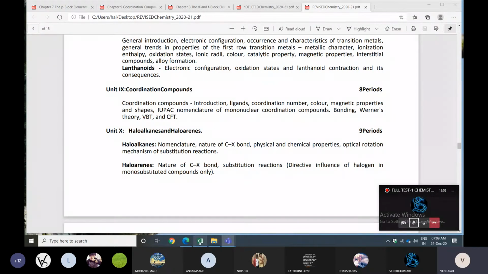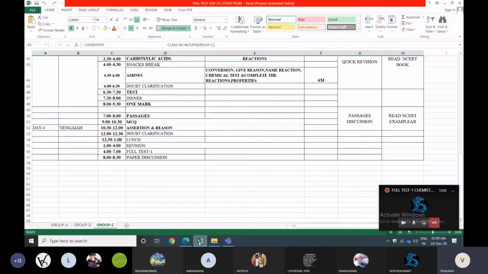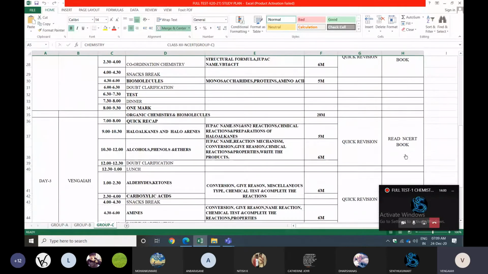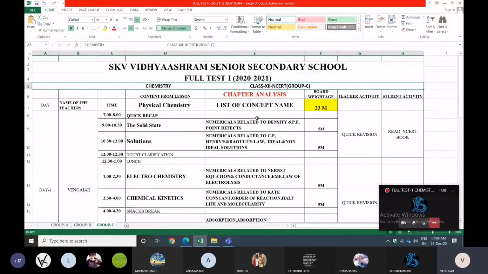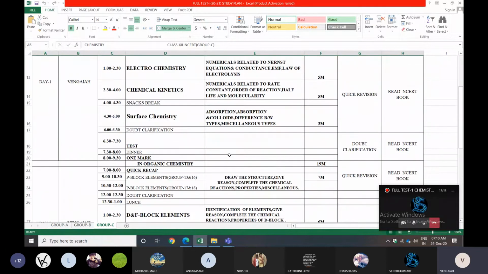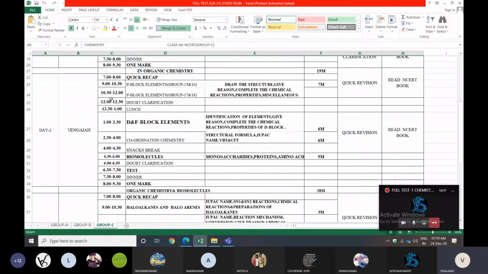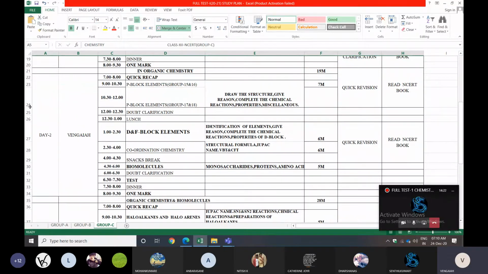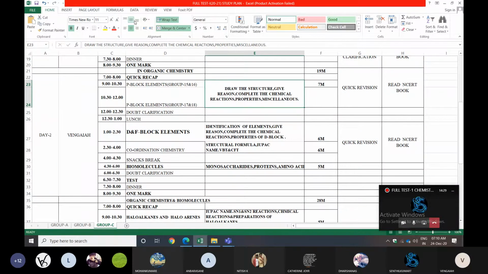Once again, I will give the chapter analysis: what topics they can ask, what topics to expect. I did the chapter analysis for the last 3 years, 2018, 2019, 2020, with a list of concept names and the important topics for the exam. For P block elements, everyone remember: draw the structures.